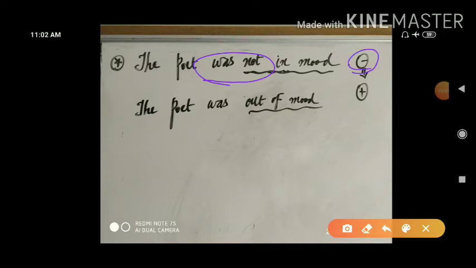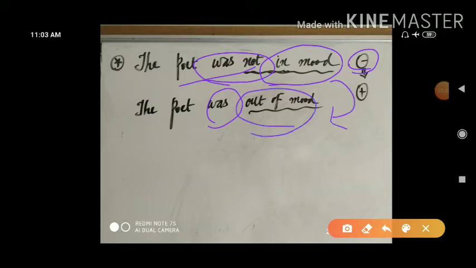Now next to that one is a phrase, in mood. In mood is equal to happiness. Based on this you will go for the transformation. So that given is was not, that is converted into was. In mood is converted into out of mood.